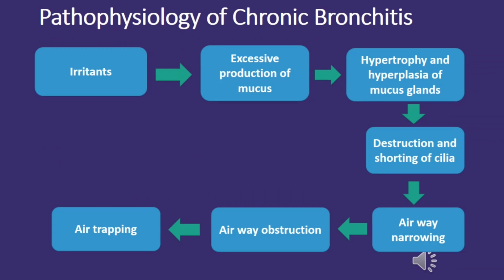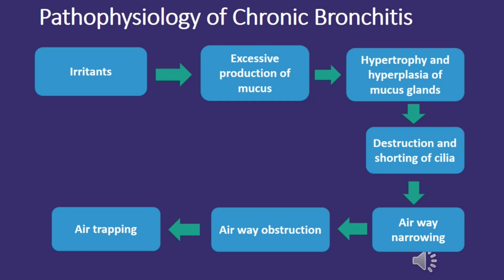Chronic bronchitis is characterized by persistent inflammation of the bronchial tubes, leading to a cascade of changes in the respiratory system. The irritants cause an excessive production of mucus in the bronchioles. The ongoing irritation results in hypertrophy and hyperplasia of mucus glands within the bronchial walls. This overactivity contributes to an overproduction of mucus, a key hallmark of chronic bronchitis.